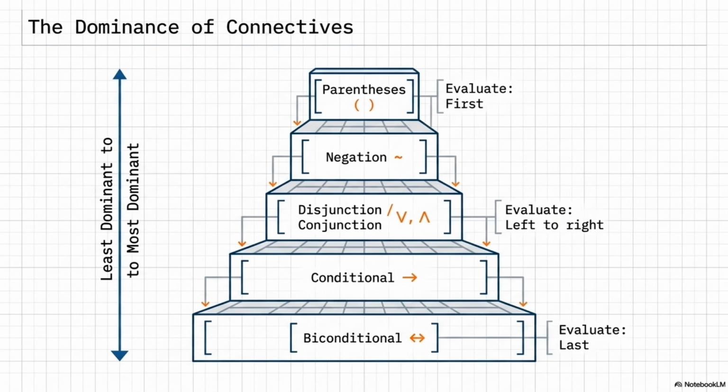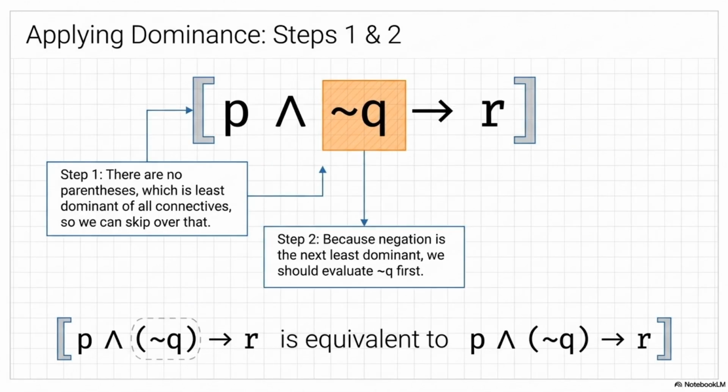Let's see this hierarchy in action. Yeah. Walk me through a string of logic with no parentheses. Okay, here is the expression: P and not Q implies R. So visually that is the letter P, the upward and wedge, a tilde for not, the letter Q, the if-then right arrow, and the letter R. Exactly. Step 1 is parentheses. There are none, so we skip it. Step 2 is negation. We scan the expression and see a not Q. Because negation is less dominant than the other symbols, it binds tightly to the Q. It gets evaluated first. Okay.